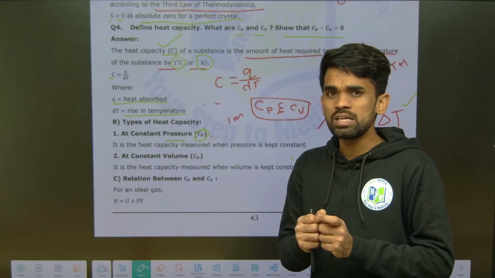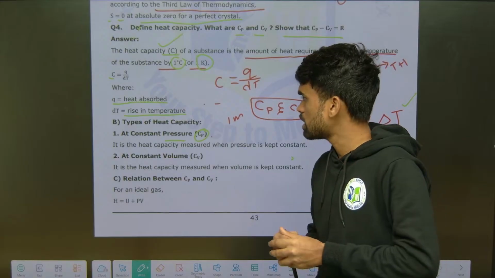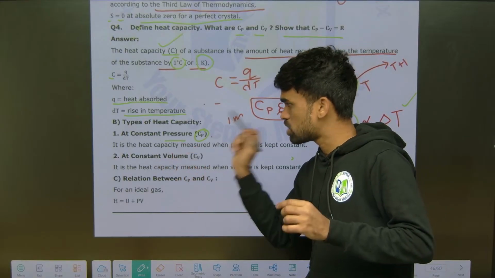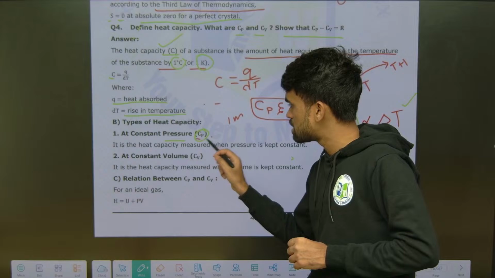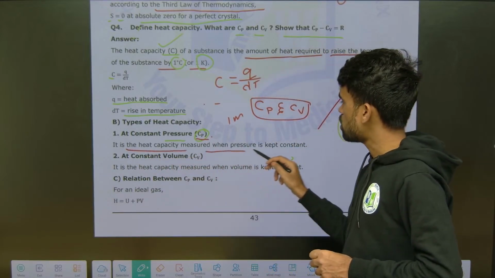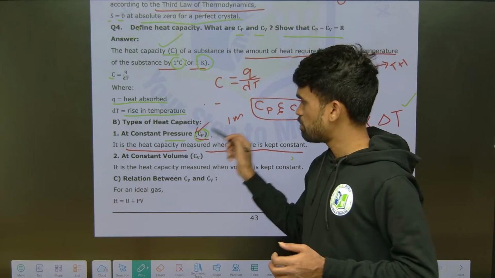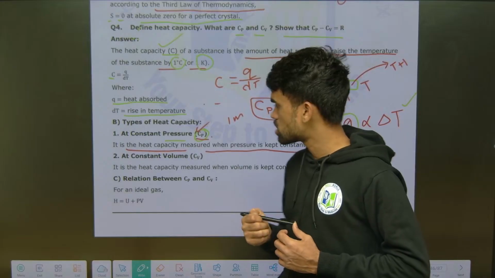If it is per 1 gram, you say specific heat capacity. At constant pressure you indicate it with the symbol Cp, so the heat capacity measured at constant pressure is the molar heat capacity at constant pressure, Cp.